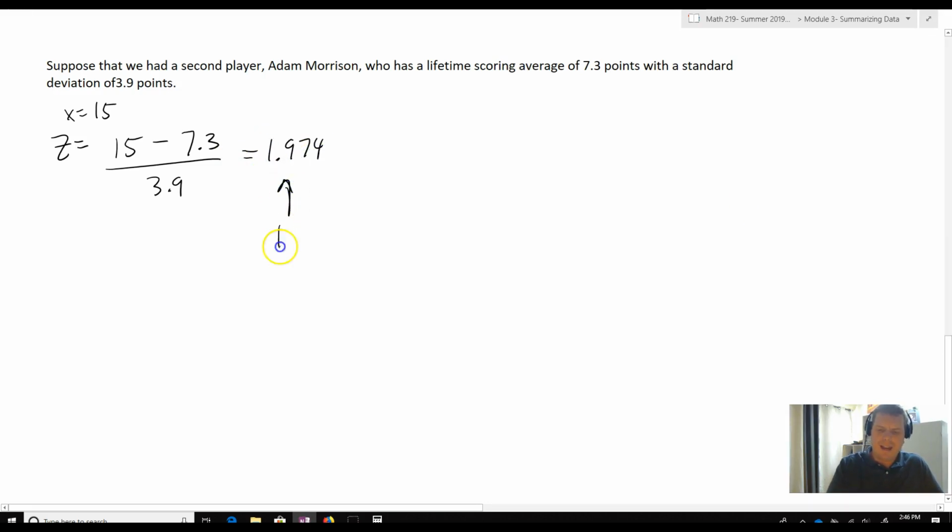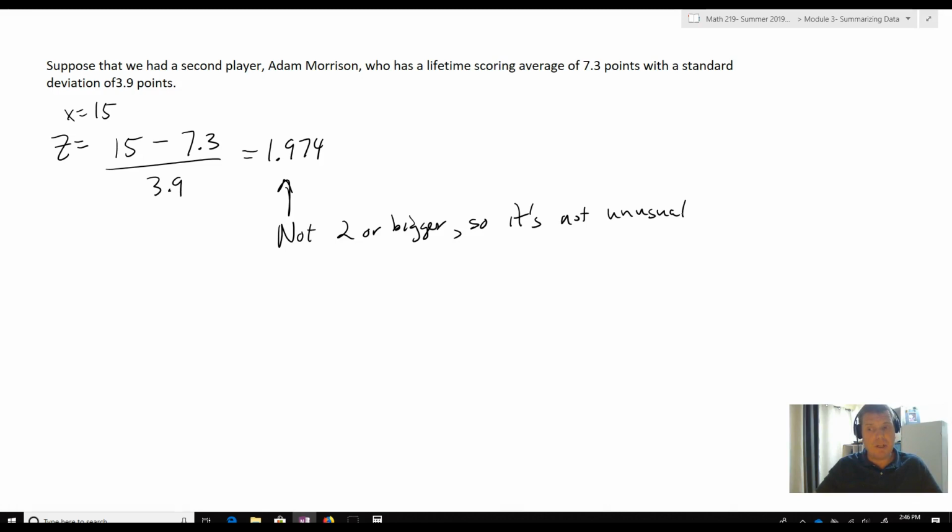Now, that is not 2 or bigger. So it's not unusual. What you can expect is that it's not incredibly common, but it does happen. It's not really, really rare. It's close to unusual because it's close to 2, but it's not unusual because it's not 2.